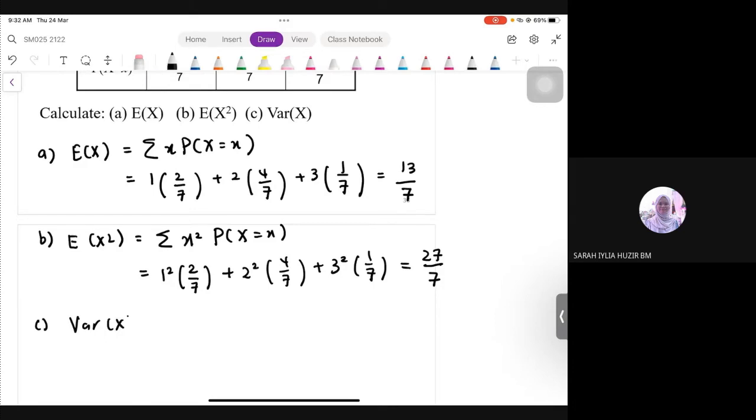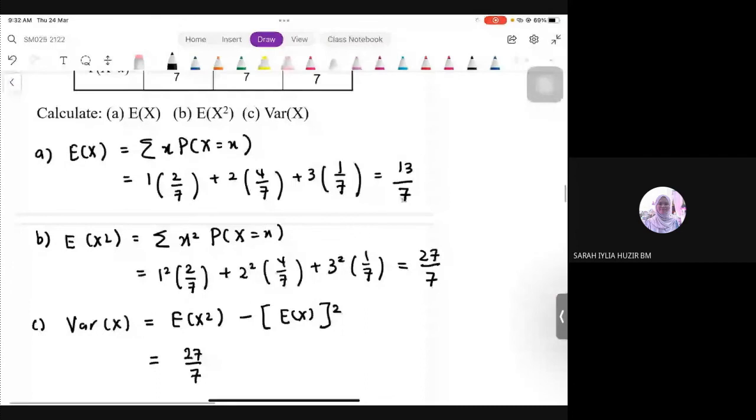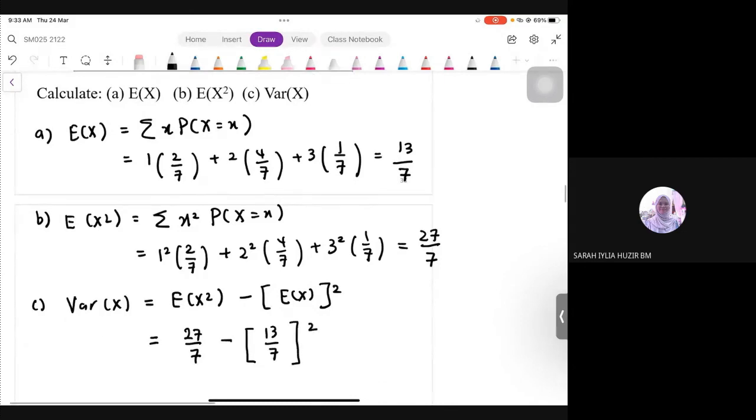So, based on the formula, variance is basically EX squared minus squared of EX. Nampak macam sama, but then it comes from two different elements. For EX squared, only X that we squared. So, dia akan dapat 27 over 7. For square of EX, basically we find EX first and then we have to square it out. So from what we have found before, EX is 13 over 7. And then square it out.